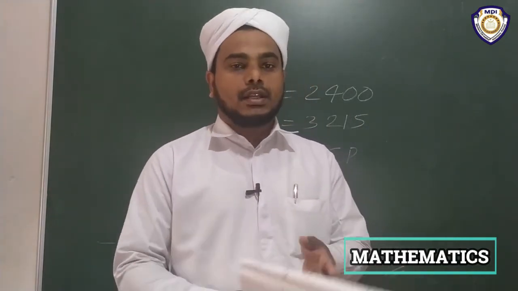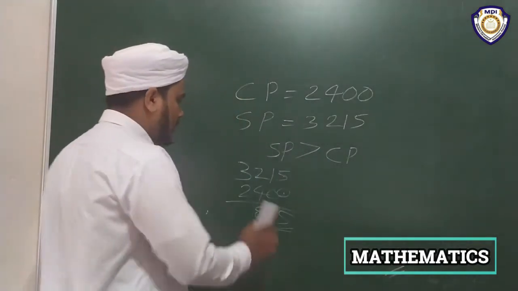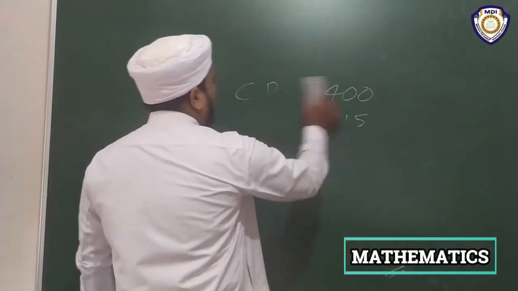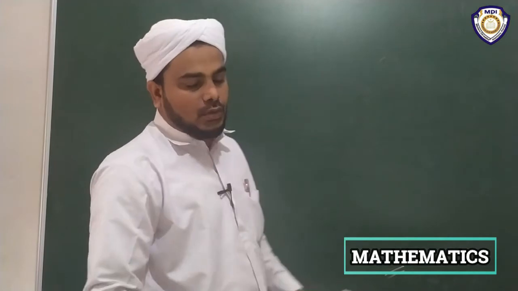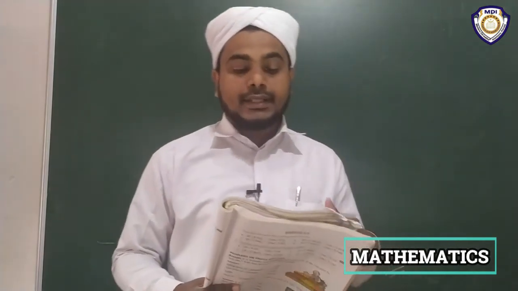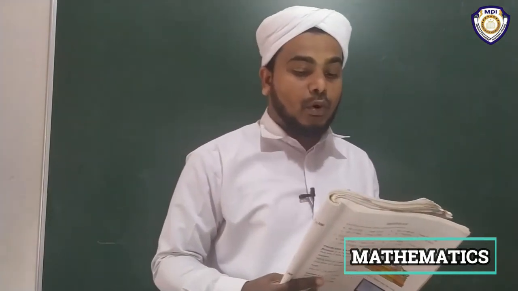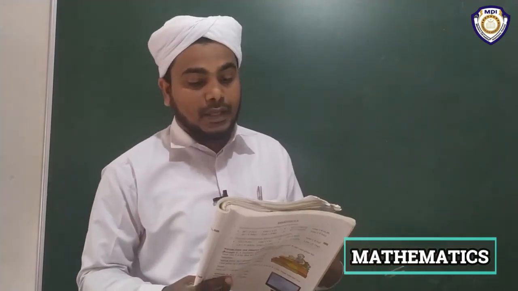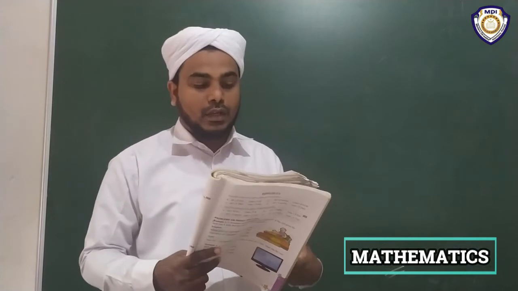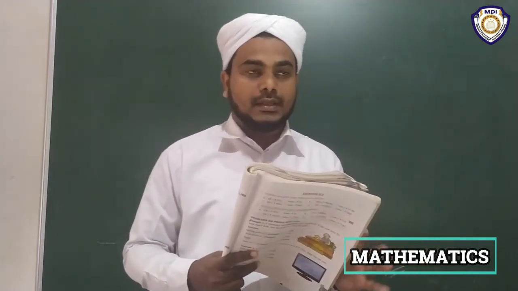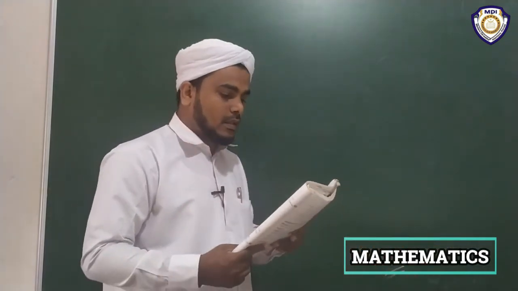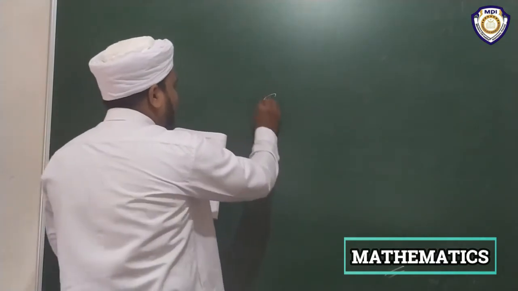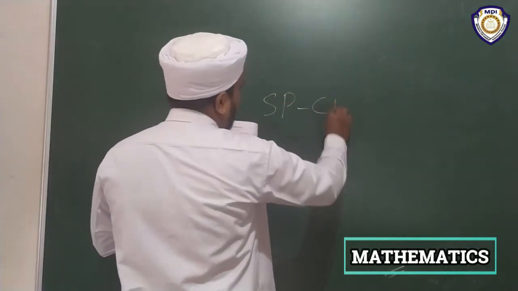Second subheading, it is very important to find out the answer. You have to write down all notes in your notebook. To find the CP or SP when profit is given. We now know that profit means SP minus CP.